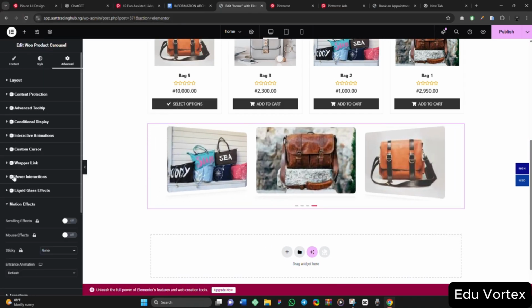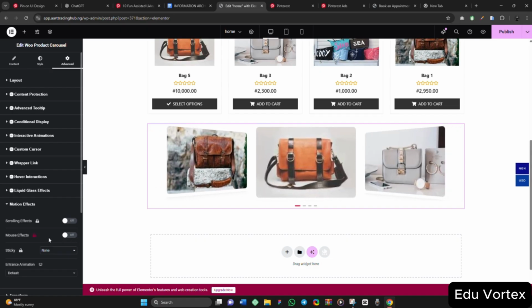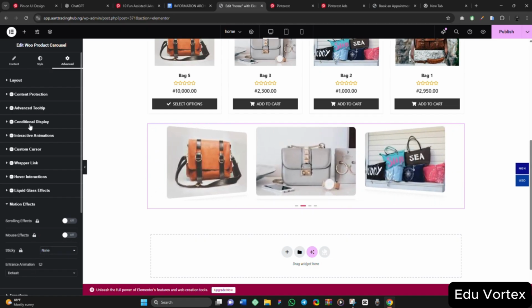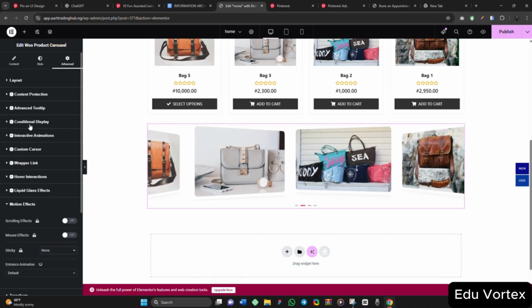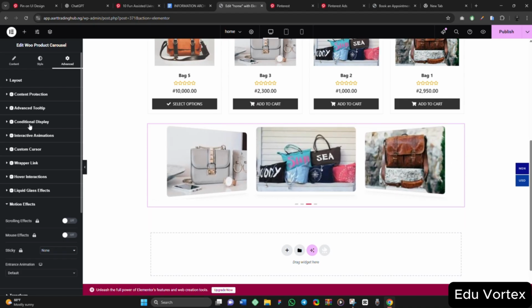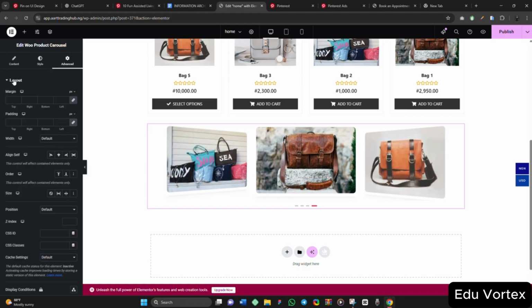You can come here to set the motion effect. You see the scrolling effect, the entrance effect. You can come here to check. And if you are using Elementor Pro, now it gives you access to more control functions. So that's how it works.